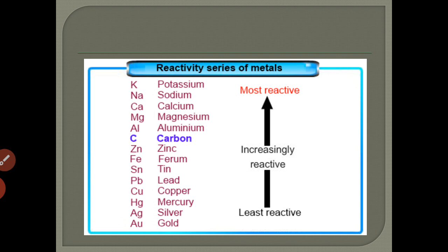On the basis of the vigorousness of reactions of various metals with oxygen, water and acid, as well as displacement reactions, metals can be arranged in a group or series according to their chemical reactivity. The arrangement of metals in a vertical column in the order of decreasing reactivity is called the reactivity series of the metals.